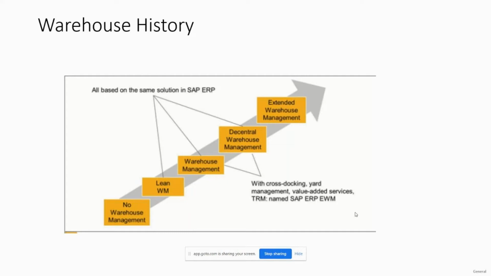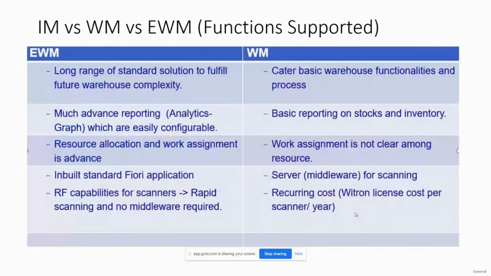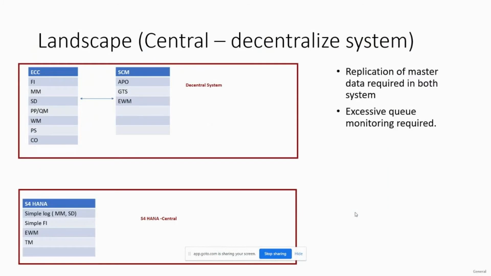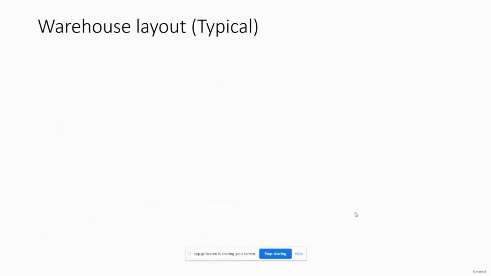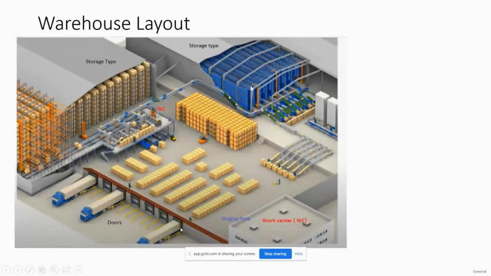I'll show one screen. This is what I'm talking about, the racks. This is how the warehouse layout looks. These are the racks, and we can place materials in these particular racks.